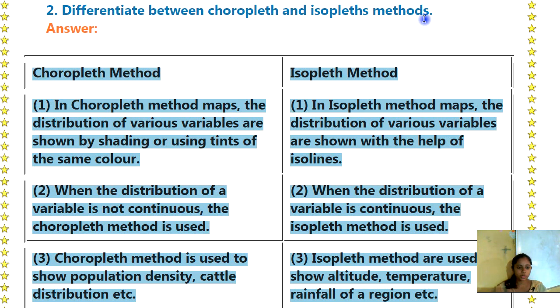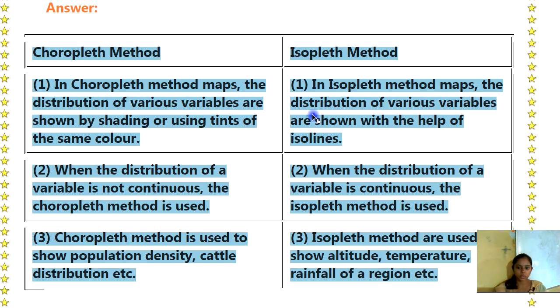When the distribution of a variable is not continuous, the choropleth method is used. When the distribution of variables is continuous, the isopleth method is used. Choropleth method is used to show the population density, cattle distribution, etc. and isopleth method is used to show the altitude, temperature, rainfall of a region, etc.